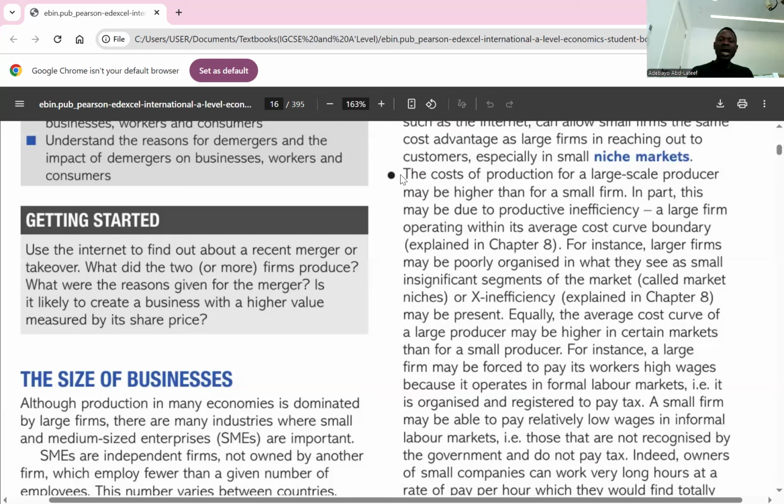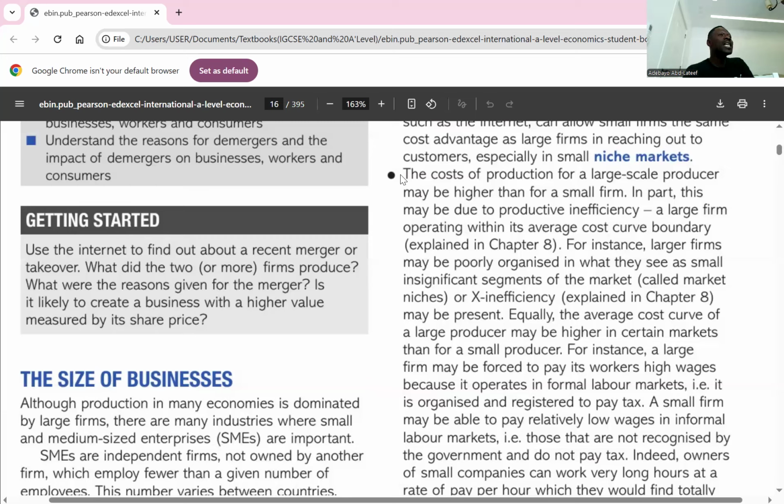Now, we're talking about how a small business might be able to survive in an industry. The first one is economies of scale. And when we talk about economies of scale, we're talking about the cost advantage. So if the cost advantage in that industry is less, it simply means a large business in that industry will not be able to exploit economies of scale. So they will be selling at the same price as a small business, which means the small business will be able to stay and survive in that market because the prices are the same.